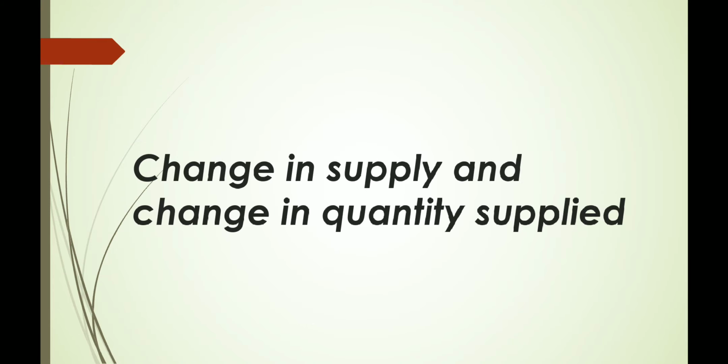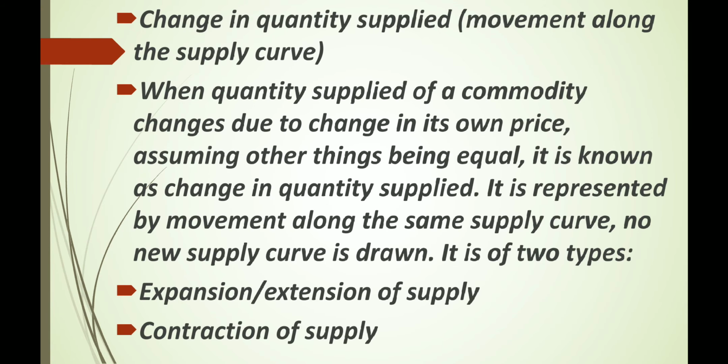Change in supply and change in quantity supplied. Change in quantity supplied. Movement along the supply curve. When quantity supplied of a commodity changes due to change in its own price, assuming other things being equal, it is known as change in quantity supplied. It is represented by movement along the same supply curve. No new supply curve is drawn. It is of two types: expansion or extension of supply, and contraction of supply.